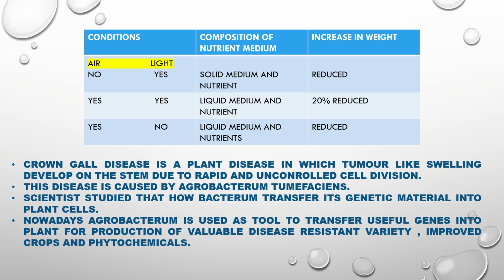Crown gall disease is a plant disease in which tumor-like swelling develops on the stem due to rapid and uncontrolled cell division. This disease is caused by Agrobacterium tumefaciens. Scientists studied how the bacterium transfers its genetic material into plant cells. Nowadays, Agrobacterium is used as a tool to transfer useful genes into plants for the production of valuable disease-resistant varieties, improved crops, and phytochemicals.